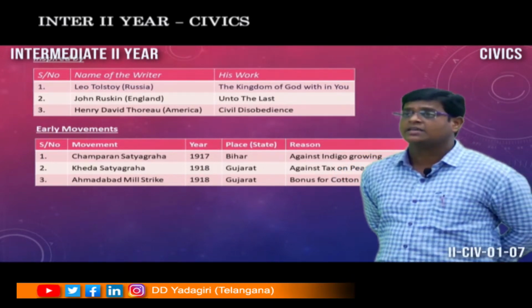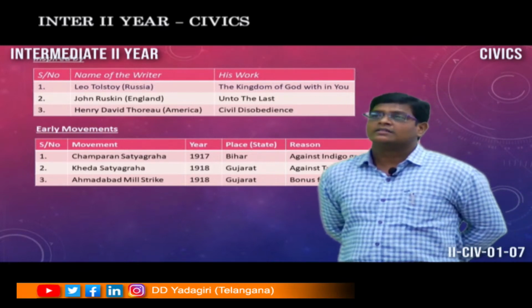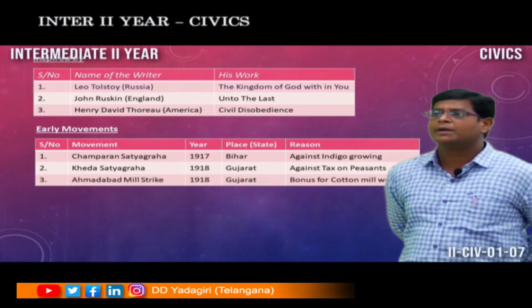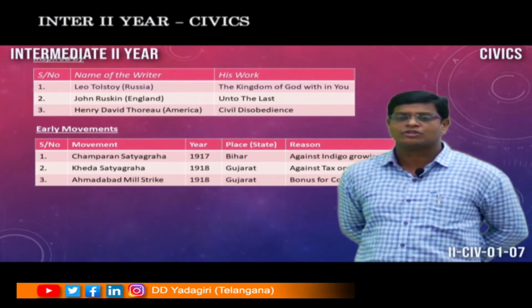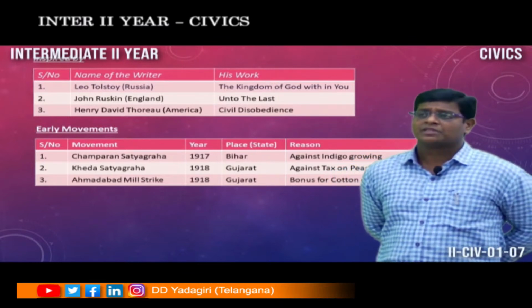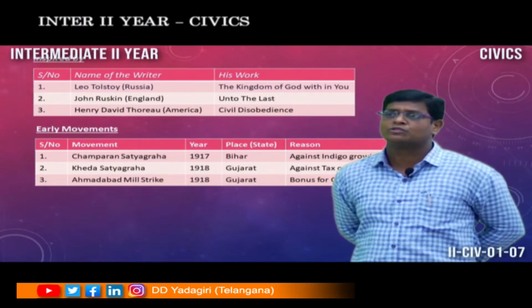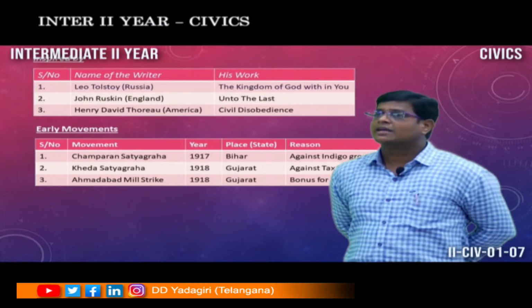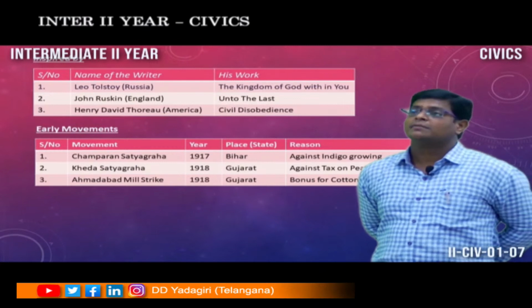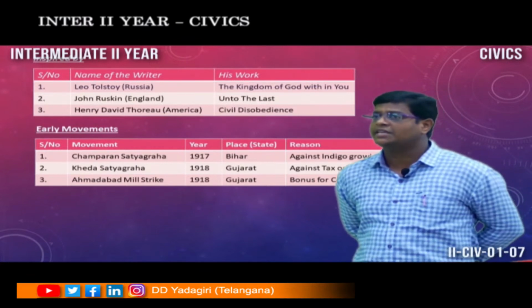He succeeded, and you know that this was the first and foremost national movement made by Mahatma Gandhi. Then afterwards, Kheda Satyagraha, which is from Gujarat. Kheda is situated in Gujarat, and the movement was led by Mahatma Gandhi in the year 1918.